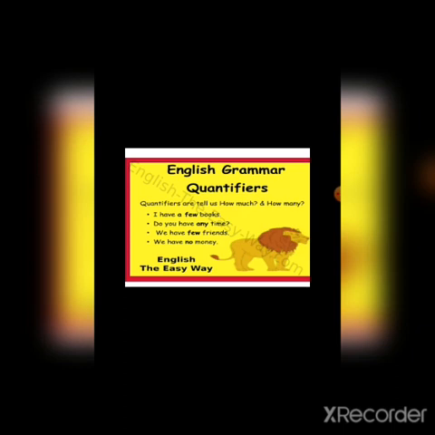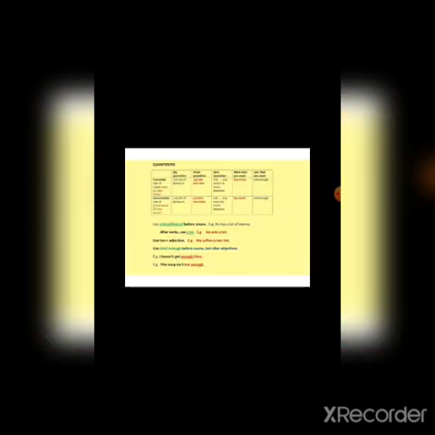How much or how many is there? I have a few books. Do you have any time? We have few friends. We have no money. So these are the quantifiers. So when and how can we use quantifiers? Some rules are there we can see.